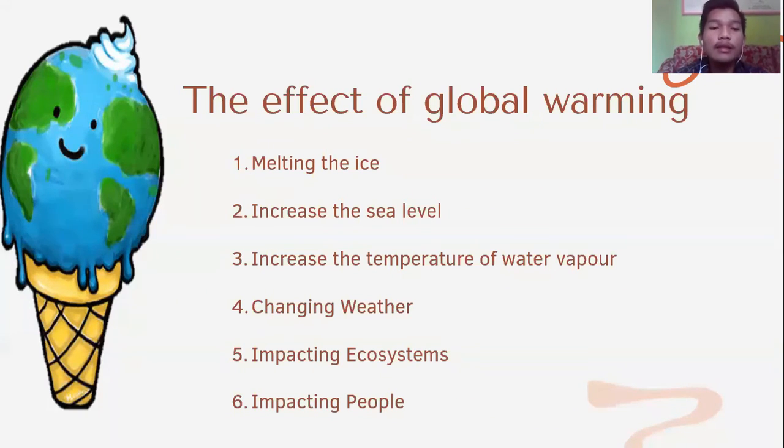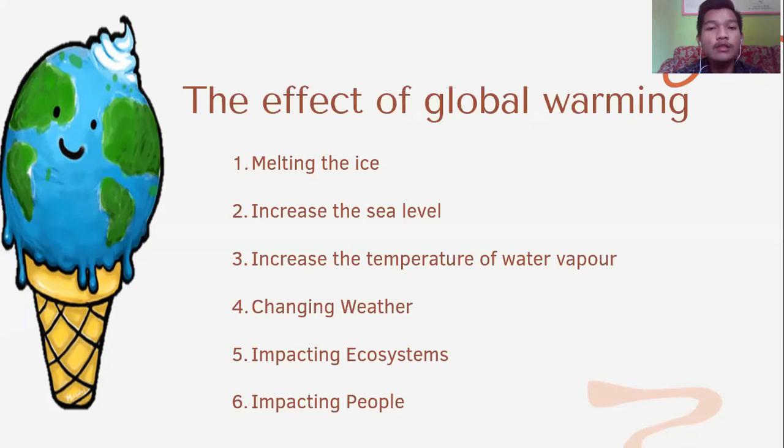I mentioned there are six effects of global warming, but to be honest, there are a lot of effects. So the first is melting ice. In fact, the ice from the North Pole and the South Pole is melting year by year. What is the effect?